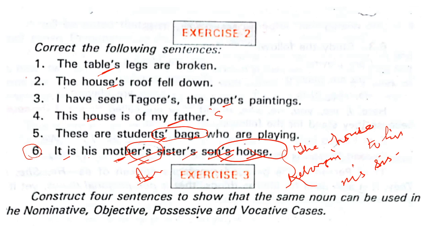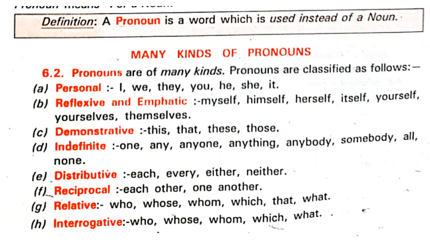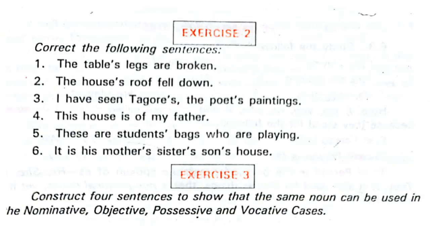Now construct sentences to show the same noun can be used in the nominative, objective, or vocative case. Exercise 3 is: construct four sentences to show the same noun can be used in the nominative. For this assignment, you have to go to the nominative case, the objective case, the possessive and vocative.